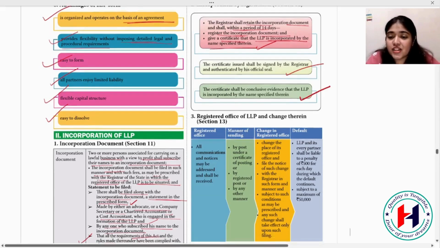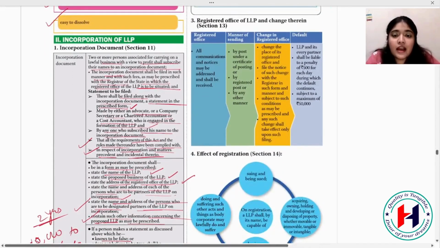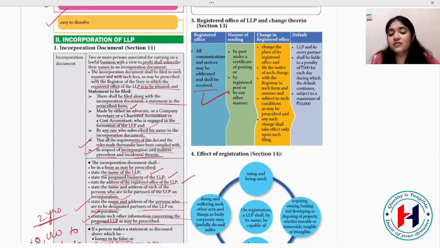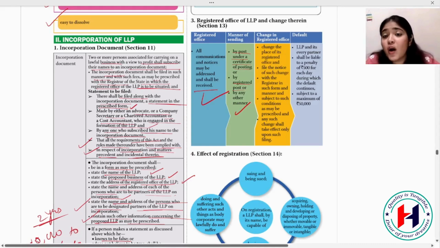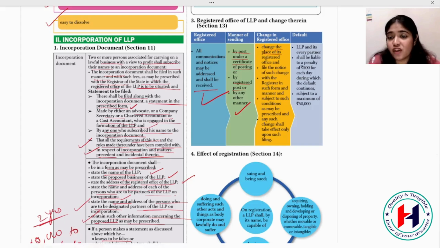Then we have the registered office of the LLP and changes there. Registered office: all communication and notices will be given to the registered office. Where your registered office is, you will get all the notices, communications and intimations. As for the manner of sending, they can send it by post under a certificate of posting or by registered post. Now, if you are changing the registered office, you must file the notice of such change with the registrar. First you want to change, so you need to file the change with the registrar.